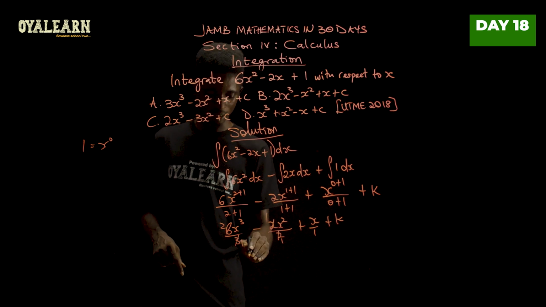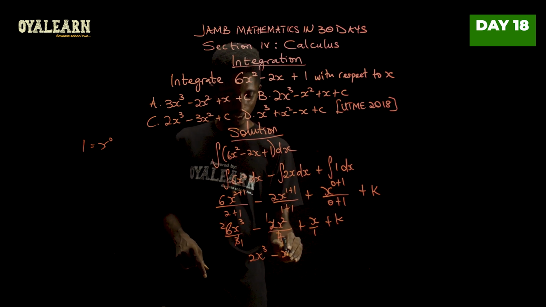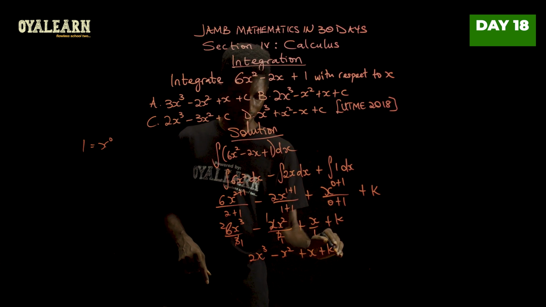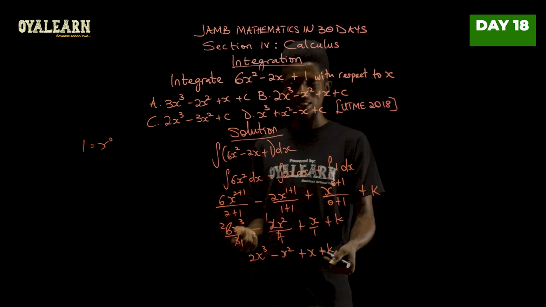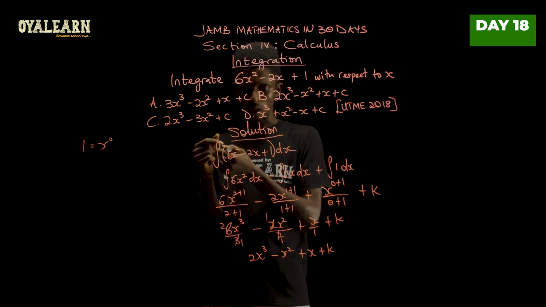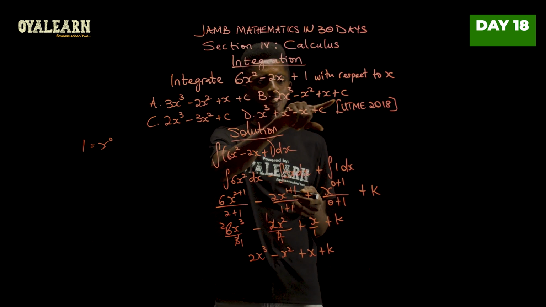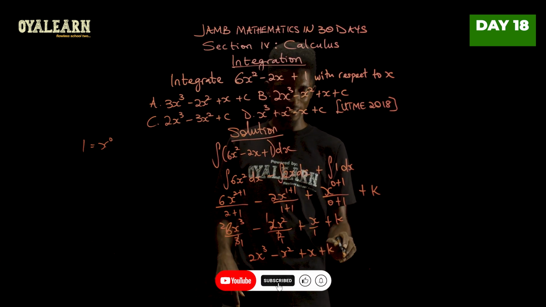So what we have left is 2x cubed minus x squared plus x plus our constant. So this constant could have been written as c as well. So when we compare this with what we have here, we have 2x cubed minus x squared plus x plus constant. So the correct answer is B.